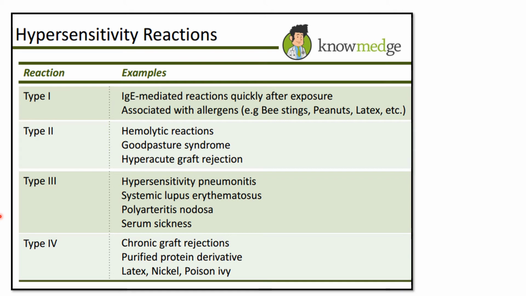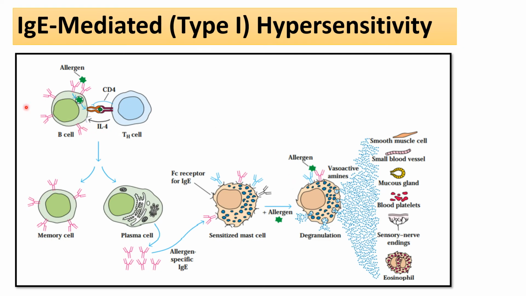Let's see what happens in each type. The first one is type 1 hypersensitivity reaction. We also call it the IgE mediated hypersensitivity reaction, meaning the IgE antibodies participate in these reactions. That's why it is called the anti-IgE antibody mediated hypersensitivity reaction. This is a whole diagram for understanding type 1 reactions. What happens here particularly?